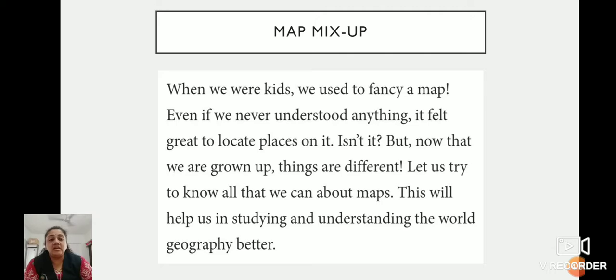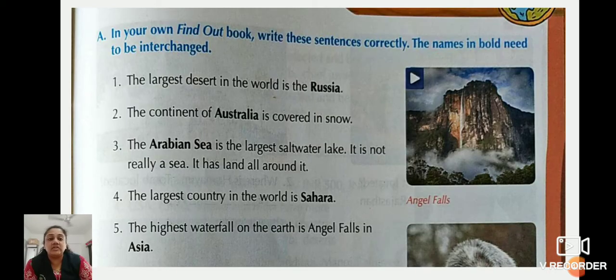Now children, here some questions are related to the map. They are: now in your own find out book, write these sentences correctly and the names in bold need to be interchanged. Children, here the sentences are given and the names which are written in bold letters, we have to change.